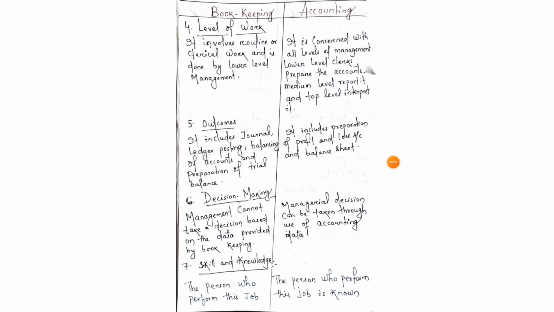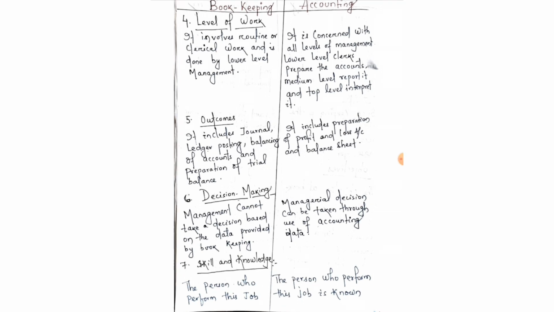Okay, now your next point is level of work. Bookkeeping involves routine or clerical work and is done by lower level management. It means bookkeeping work is done by the lower level management because it involves routine or clerical work, such as recording, classifying, or we can say posting them in the ledger and balancing the accounts.